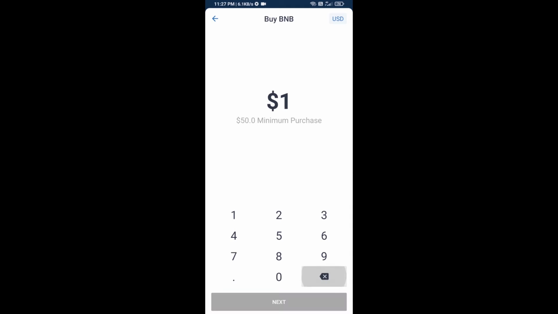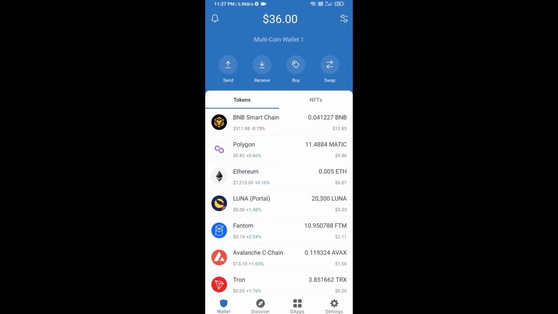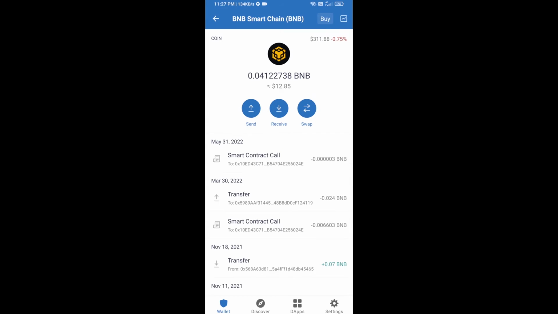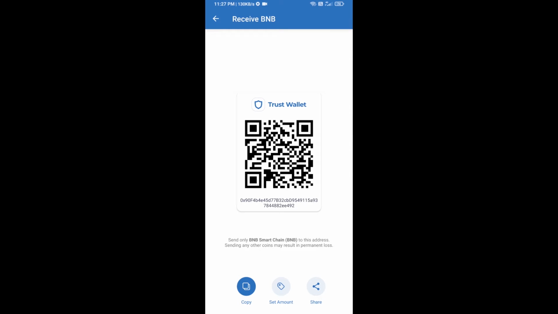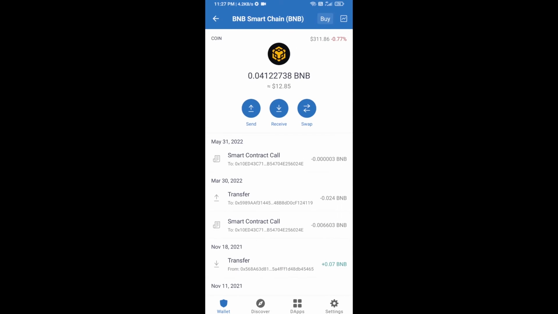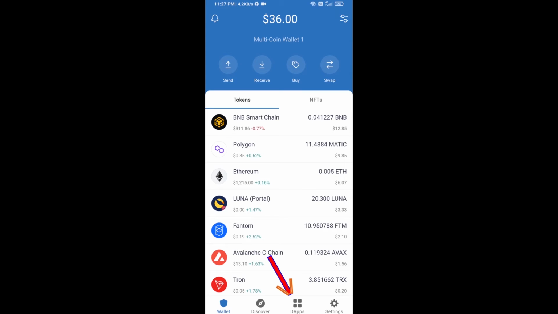and here you can purchase minimum $50 BNB. Or you can receive BNB Smart Chain using contract address. Open BNB Smart Chain. Click on receive. Here you can receive BNB Smart Chain using contract address or QR code. After receiving BNB Smart Chain, you will click on D-Apps